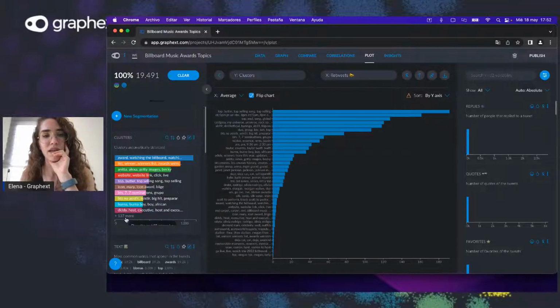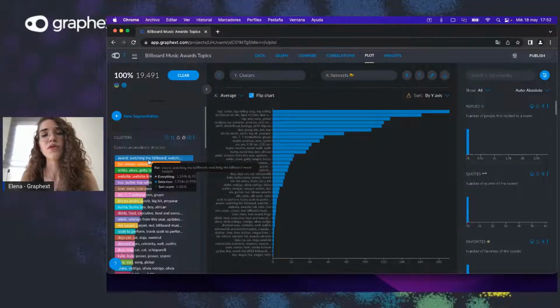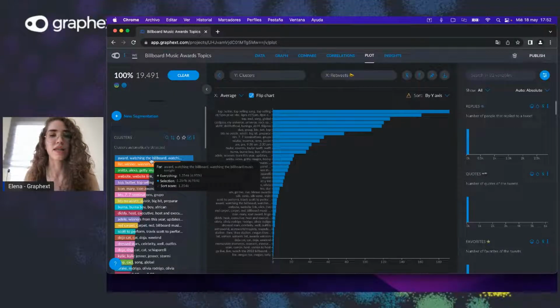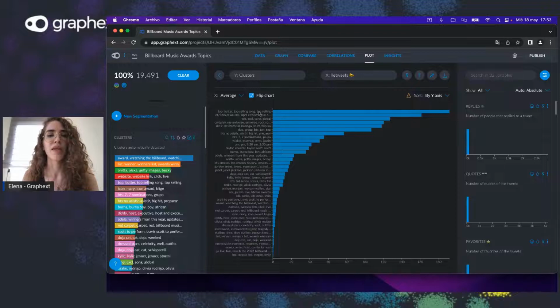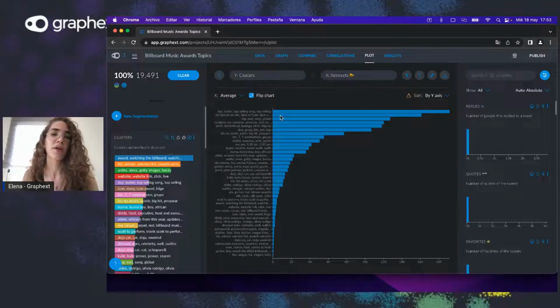And how that relates to the clusters is that even though the most tweeted about thing is the awards themselves, so, for example, watching the Billboard music tonight, the fact that people are tweeting about that doesn't get that much engagement, but the people tweeting about butter does get a lot of engagement.